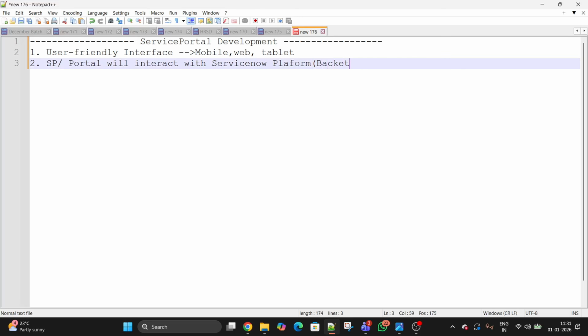Here we will be learning both the client side, HTML, and the server side, AngularJS components as well. So stay tuned, this is going to be a very interesting series. Service Portal is very easy to implement. Whatever is required, I'm going to tell you: what AngularJS family is needed, what React.js family is needed, what HTML tags are required. We will learn all those basics plus development plus the advanced part.